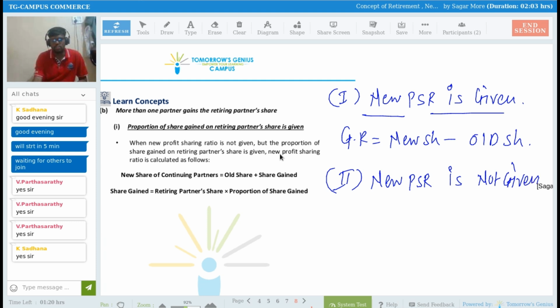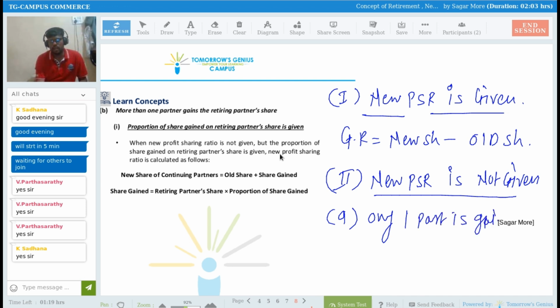Then we discuss the second category, when the new PSR is not given. Under this, we just now studied the first scenario, that is, only one partner is the gaining partner.